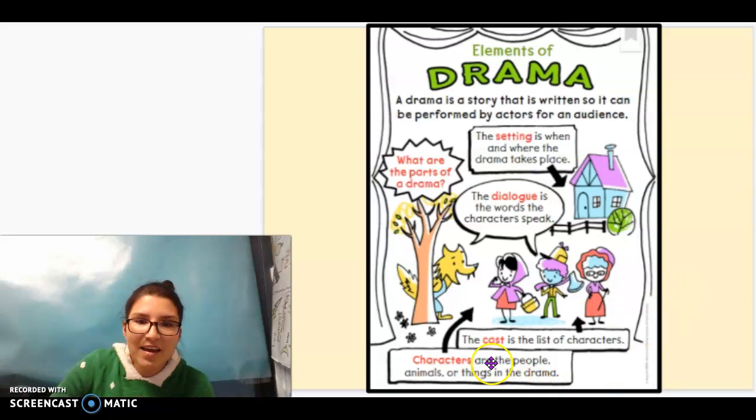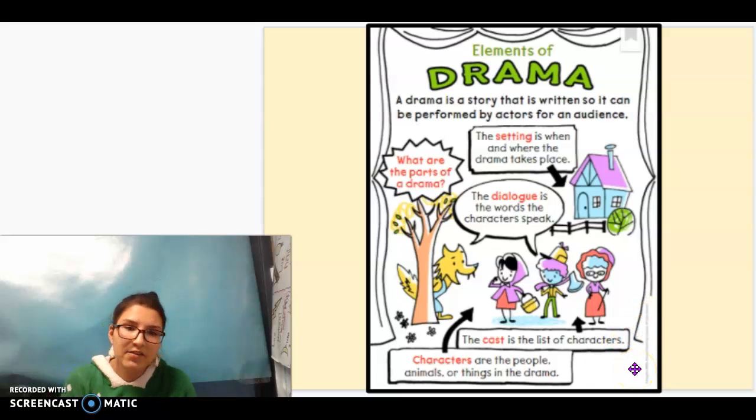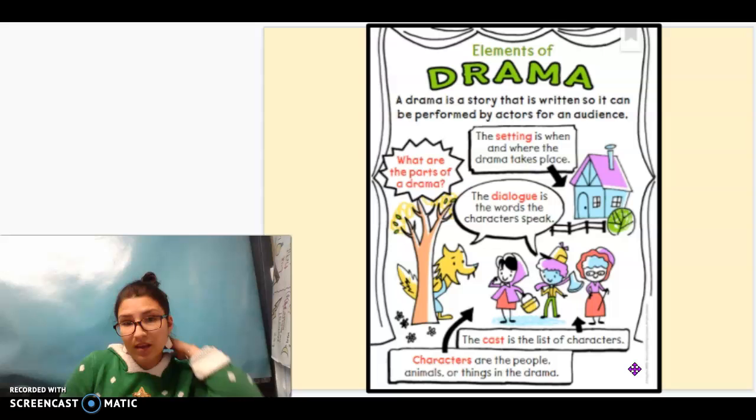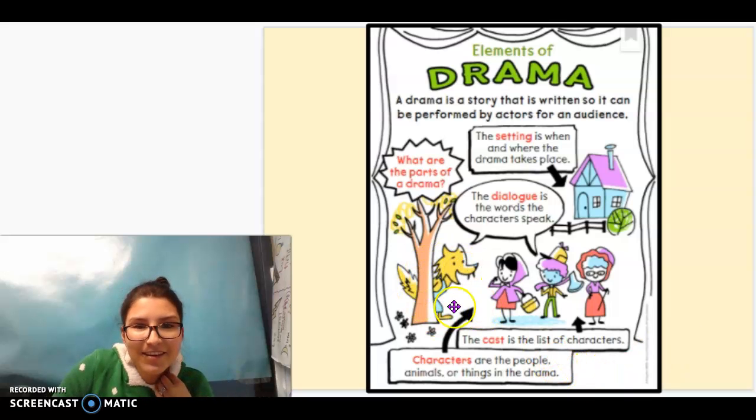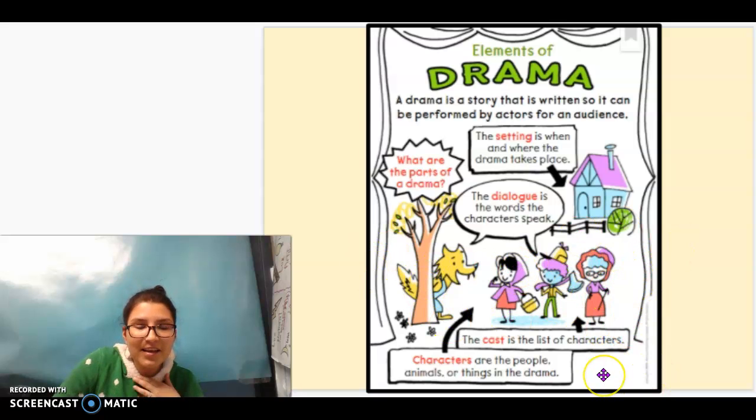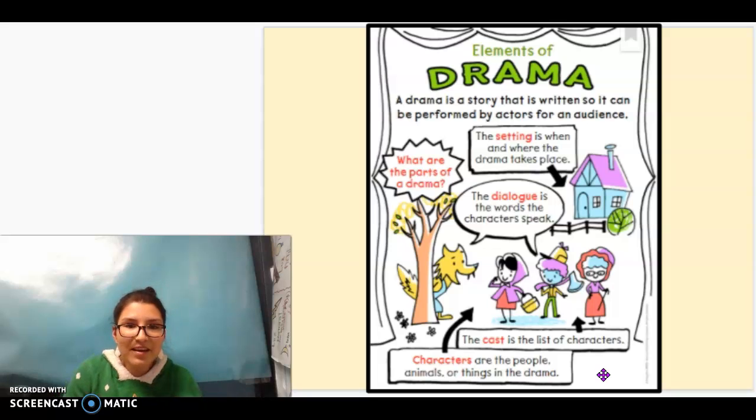Okay? Then the cast. The cast is a list of characters. So if I said, what's the cast of Little Red Riding Hood? You would name the characters. You would name the wolf, Little Red, the Axeman, and Grandma. This is a list of the characters. What is characters? Characters are the people, animals, or things in a drama. Okay? So I hope you like this little review over elements of drama.